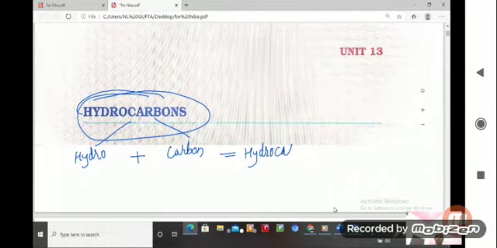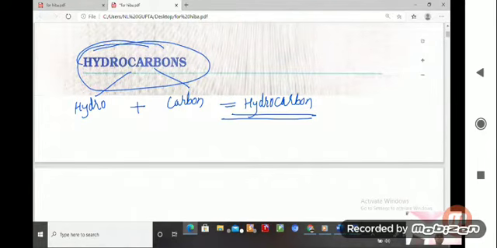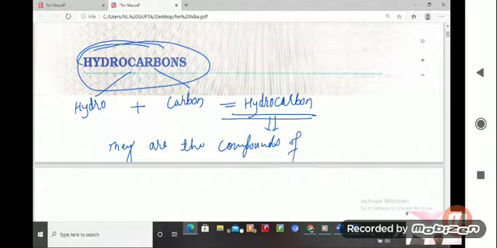Now in this hydrocarbon, we can define that they are the compounds of carbon and hydrogen.